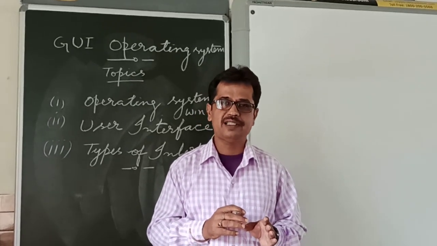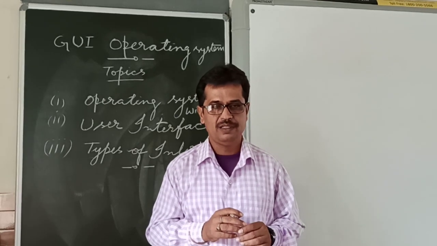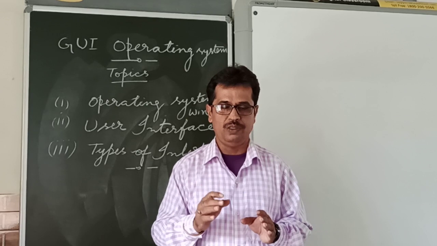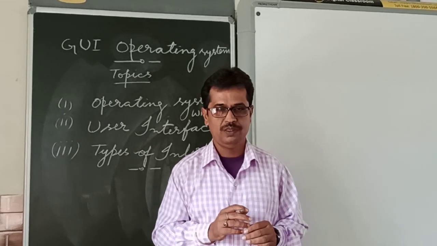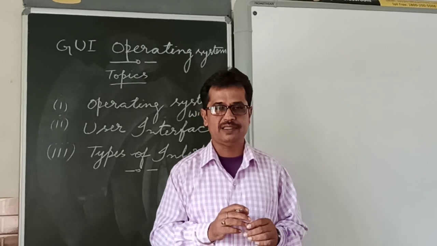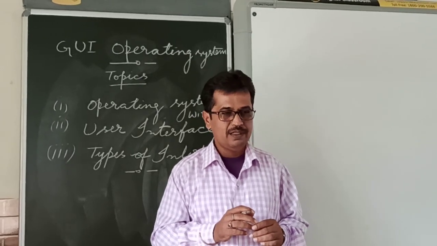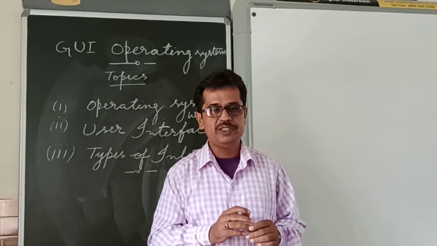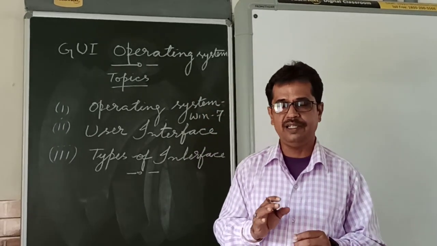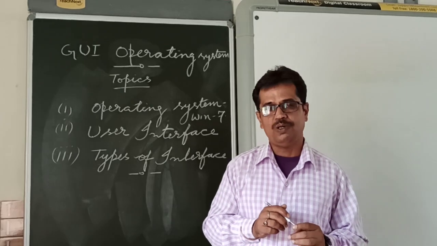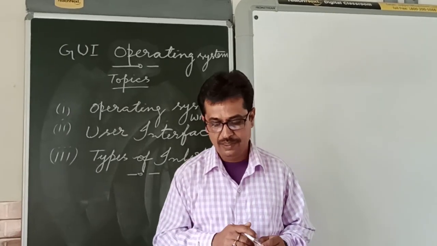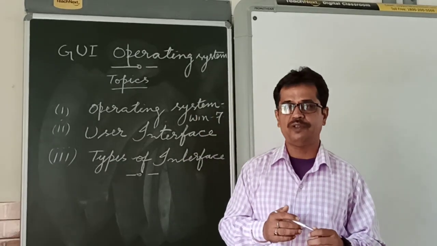It is a text based interface where all the commands are given through the keyboard in writing mode. For example, MS-DOS, Disk Operating System. It is an operating system which is based on CLI, command line interface, where all the commands are given through keyboard in writing. So these are the two types of interface.